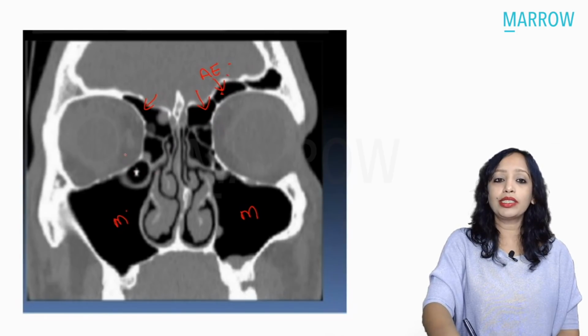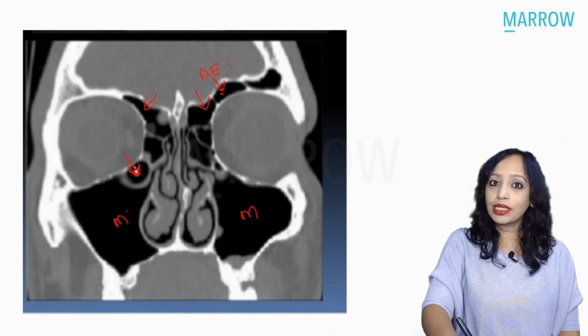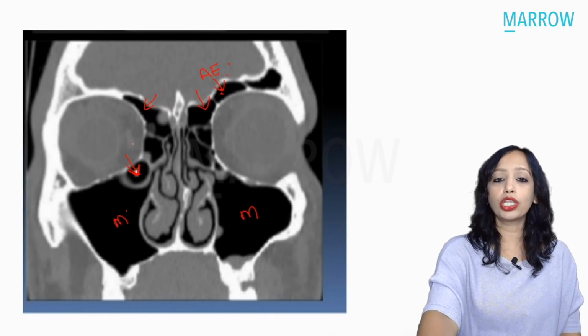So can you tell me what is this structure that has been marked here? What is this? Yes, this is the intraorbital. What is this known as? The Haller cell. Very good. This is the Haller cell.